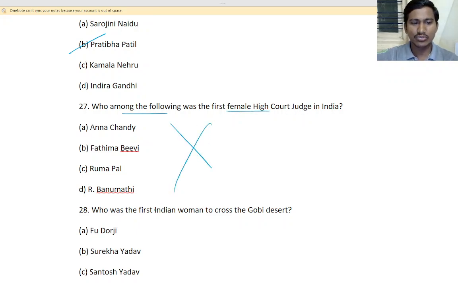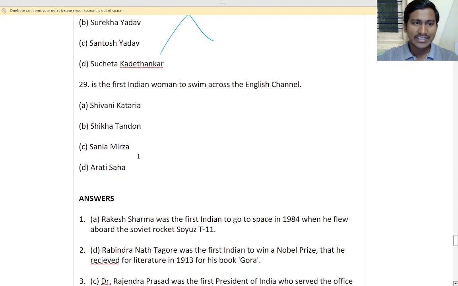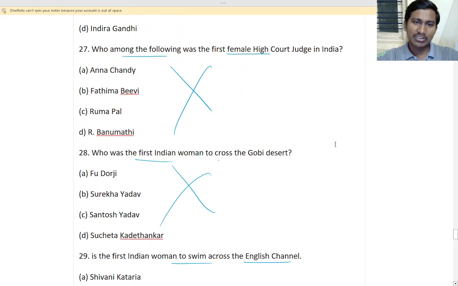Who among the following was the first female High Court judge? You don't need this. Who was the first Indian woman to cross the Gobi Desert? You don't need this. Who was the first Indian woman to swim across the English Channel? So the answer is Arati Saha. So will everyone remember all these questions?